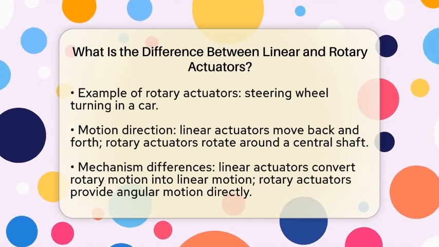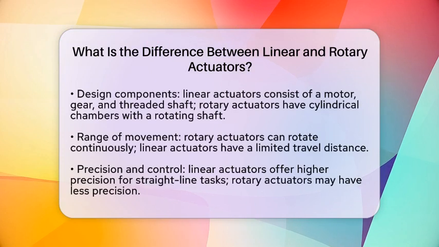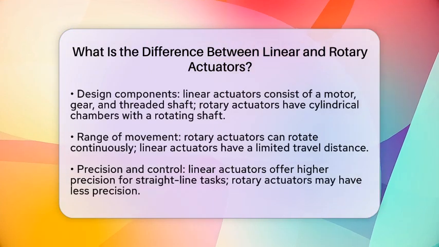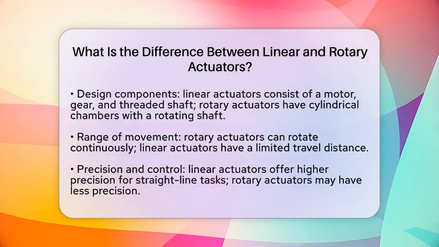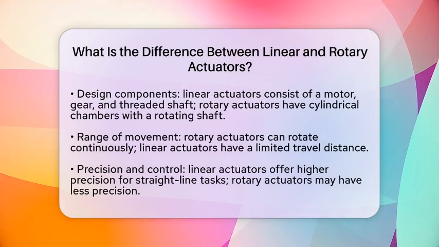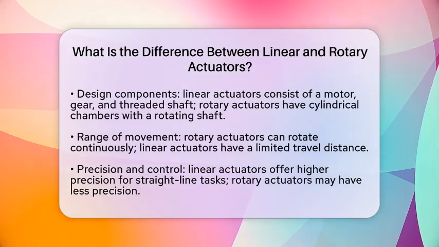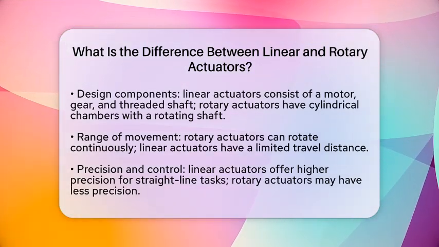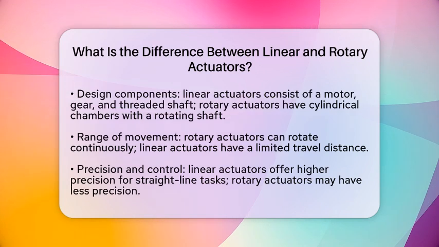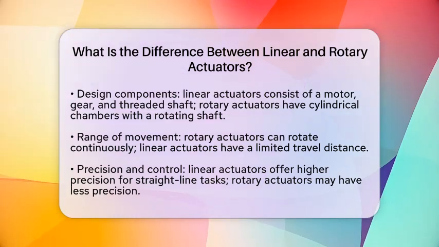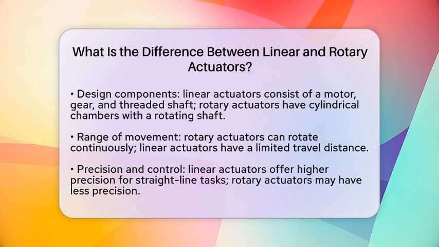Another important difference is the range of movement. Rotary actuators can often rotate continuously or through multiple revolutions. This allows for infinite or repeated angular motion. Linear actuators, however, have a limited travel distance, moving only within a defined linear range.